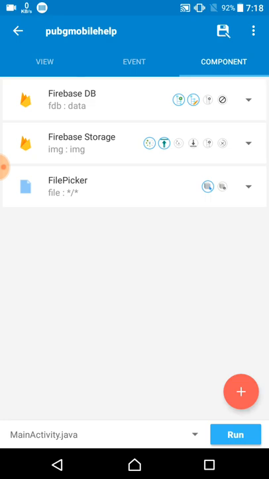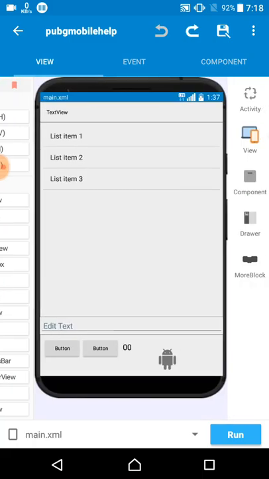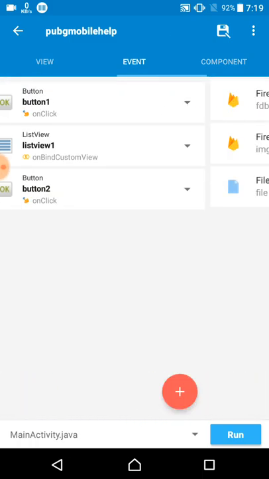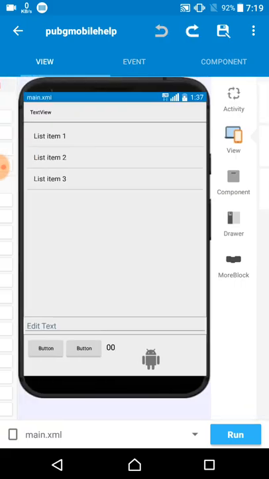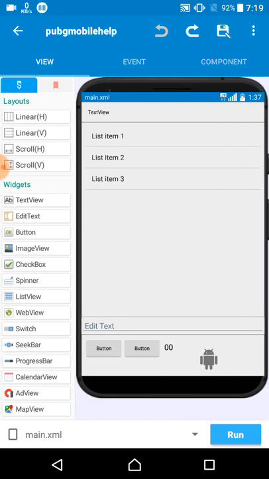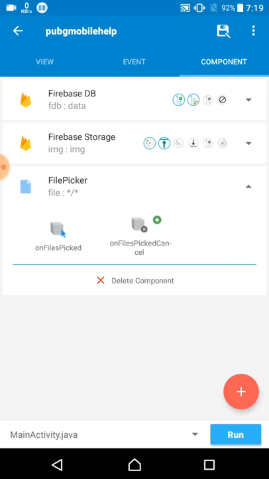And here I also add a file picker component, and I select the file picker component all files, but you can select the image file too, it doesn't affect anything. But if you use all files and you mistakenly select a video or something, it will crash. So I recommend to use just image instead of all files.